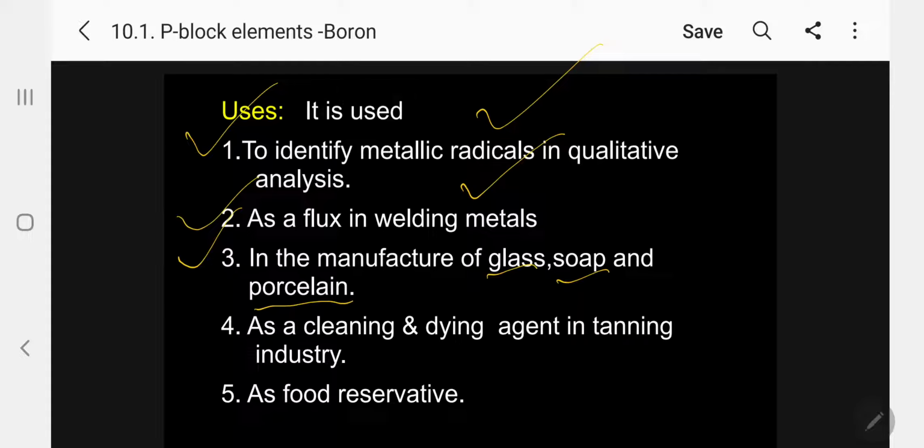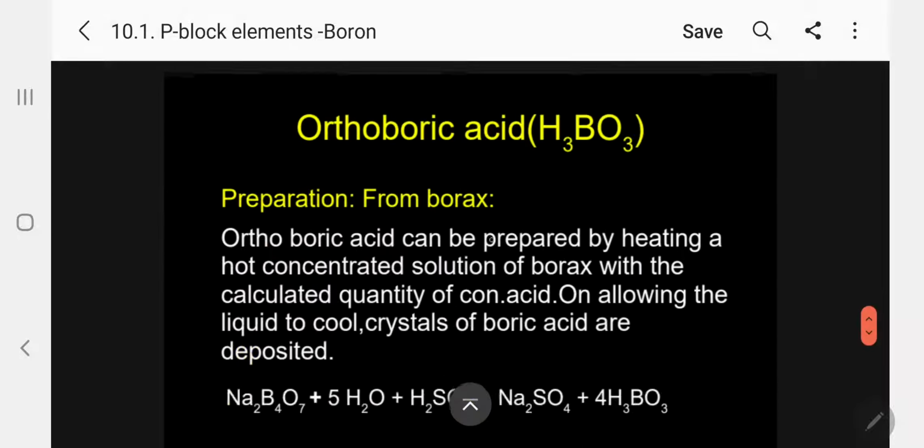Glass, fiber glass, what you can say, we will use for conical flasks, high heating, beakers, the highly boiling flasks; Pyrex glass is made from this. As a cleaning and dyeing agent in the tanning industry. And finally, it is also used as a food preservative.